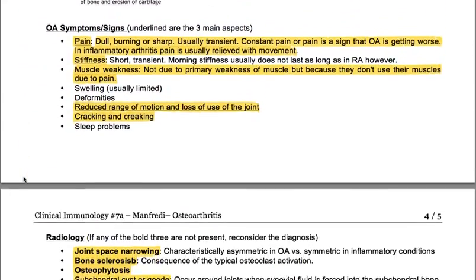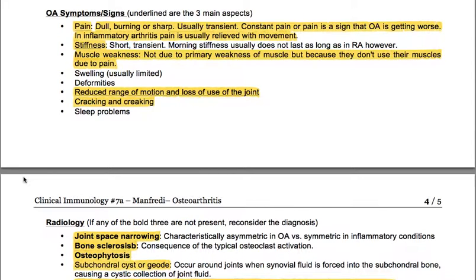Osteoarthritis signs and symptoms. The three main aspects are pain, stiffness, and reduced range of motion and loss of use of the joint. So pain is dull, burning, or sharp, usually transient. Constant pain is a sign that osteoarthritis is getting worse. In inflammatory arthritis, pain is usually relieved with movement. Stiffness is short or transient. Morning stiffness usually does not last as long as in rheumatoid arthritis, however.